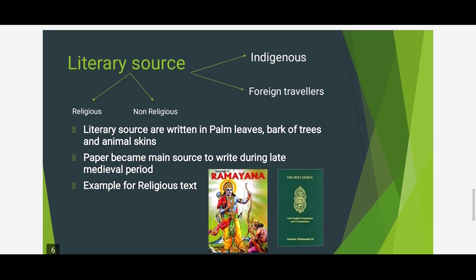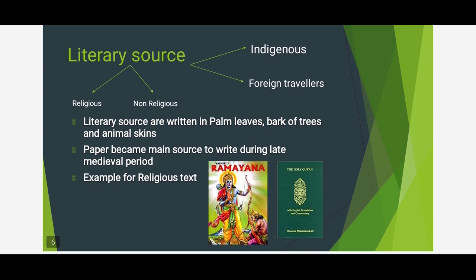Literary source is mainly classified into two categories. Remember, it is religious and non-religious. Religious means it should be related to a religion. It may be Hinduism, Islam, Christianity, anything. Literary sources were written on palm leaves, bark of trees or animal skins, any one of them.